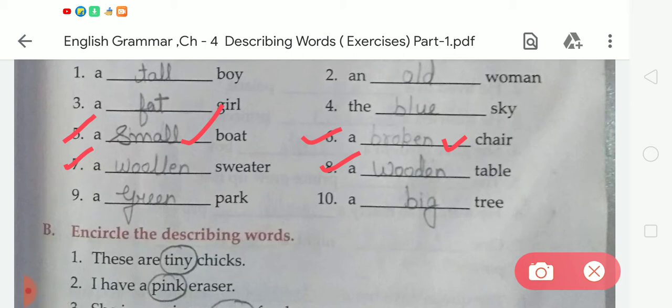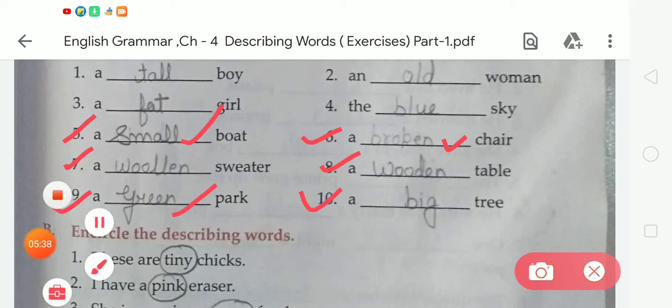Wooden. Okay student. Now number 9, a dash park. So student, what will we write on the given blank? We have to write green. What is the spelling of green? Green. So the spelling of green is G-R-E-E-N, green.